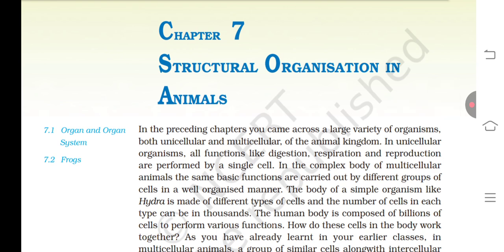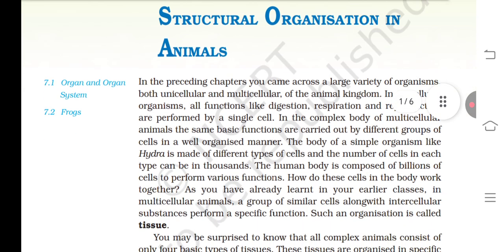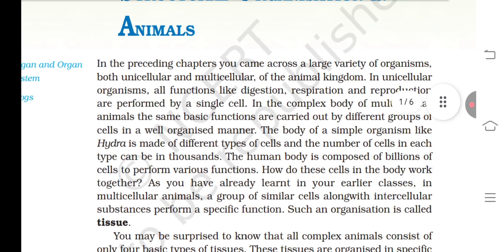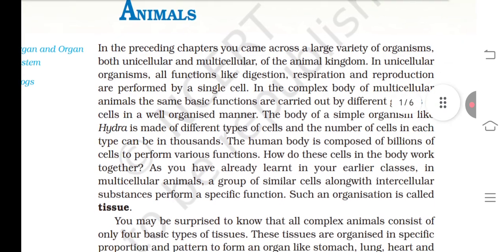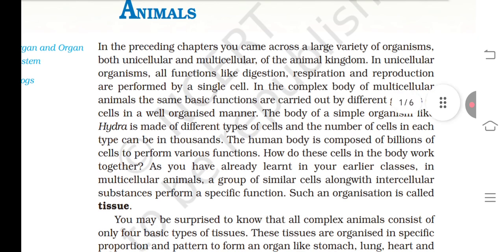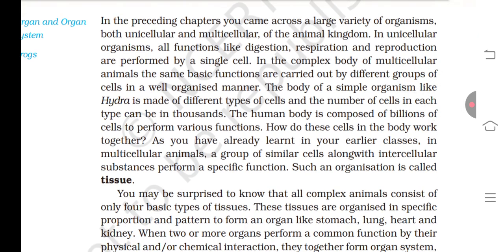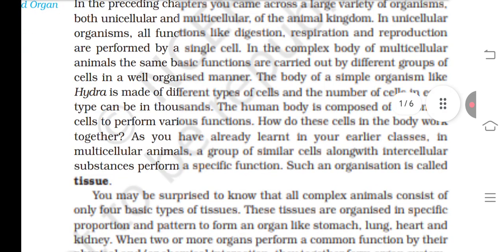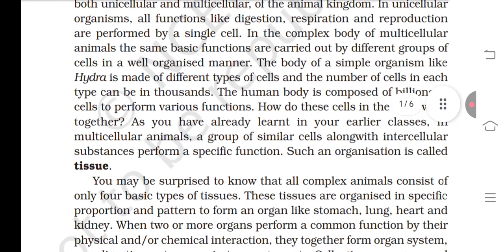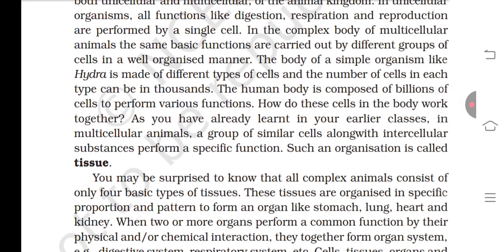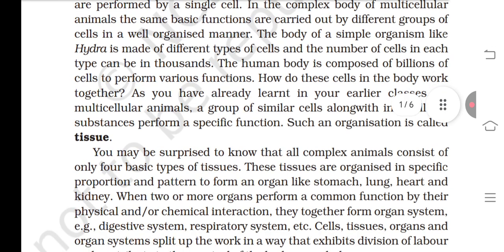In the preceding chapter, you came across a large variety of organisms, both unicellular and multicellular, of the animal kingdom. In unicellular organisms, all functions like digestion, respiration, and reproduction are performed by a single cell. In the complex body of a multicellular animal, the same basic functions are carried out by different groups of cells in a well-organized manner.